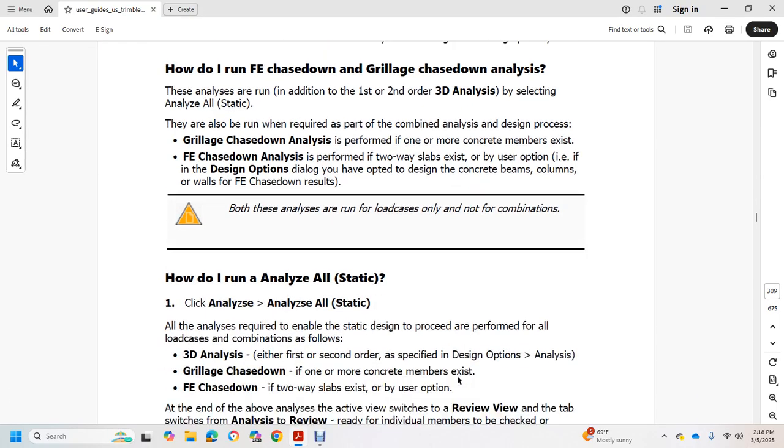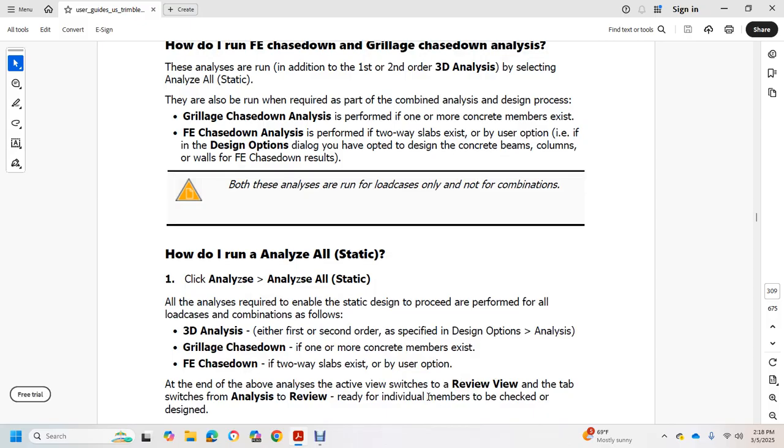How do I run an analysis all static? Check analyzing analyze all static with all analyzers required to enable the static design. Perform all load case combinations. 3D analysis, either first or second order, specified for the design option analysis. Grid chase down if one or more concrete members exist. FE chase down if two-way slabs exist or by user option.